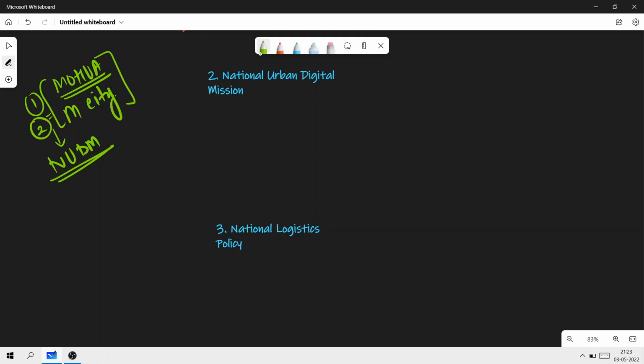Under this National Urban Digital Mission, what is the aim? The aim is basically to improve urban connectivity in nearly 2,535 cities. The aim is basically to build the shared digital infrastructure for urban India to provide a holistic support to cities and towns by working across three pillars. What are the three pillars?